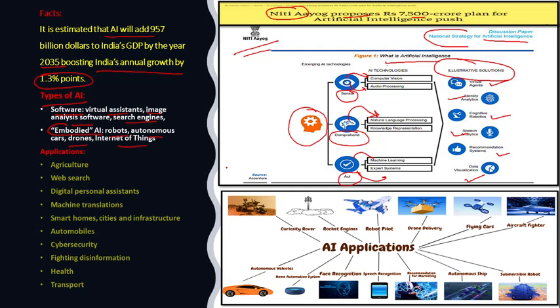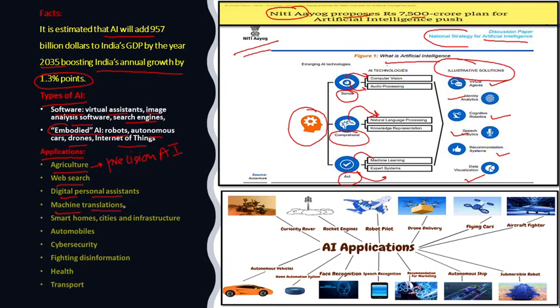Artificial intelligence has been one of the futuristic technologies, and as far as the fourth industrial revolution is concerned, it has enormous applications. There are applications in agriculture where use of drones and precision agriculture is there, where AI can be employed. Then there is web search. Then there are digital personal assistants that have been developed using artificial intelligence.